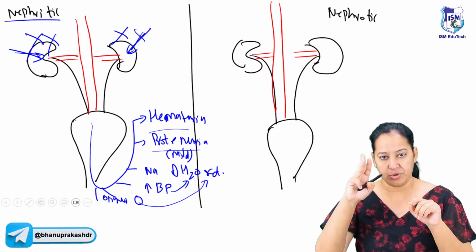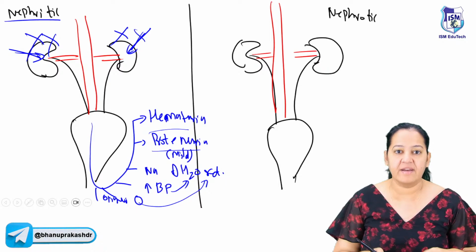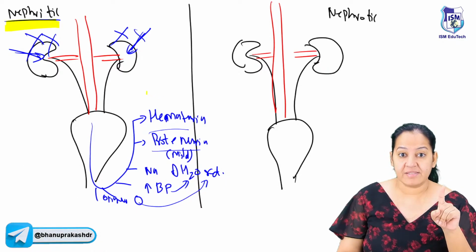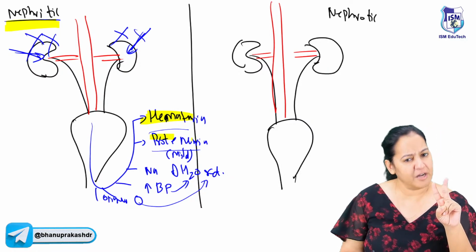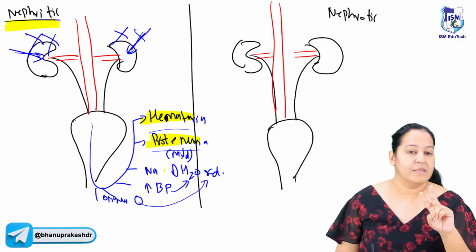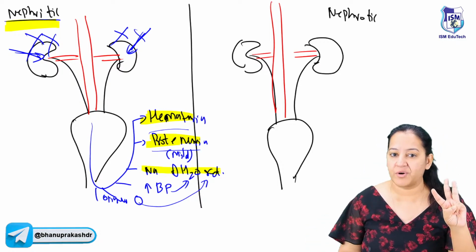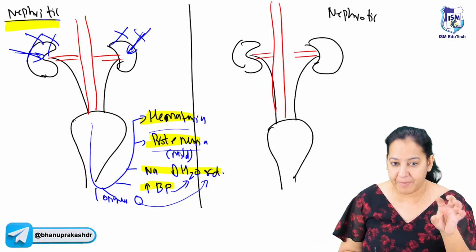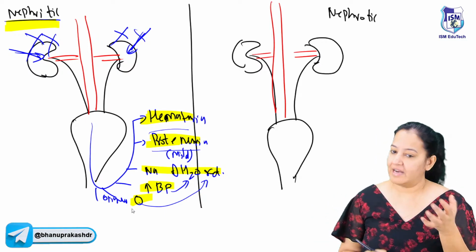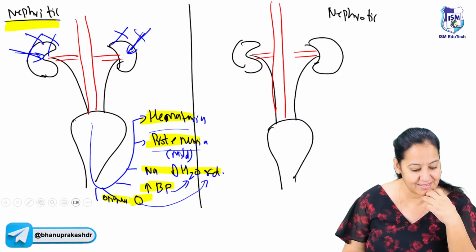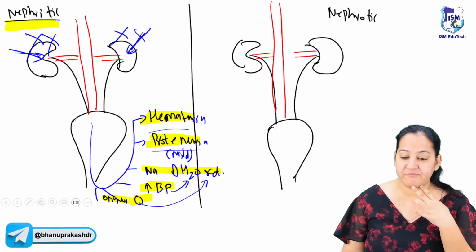So count 1, 2, 3, 4, 5, 6 features. Rather than learning in a list, understand them. So tell me the 6 features of nephritic syndrome. First thing, blood will come in the urine: hematuria. A little bit of protein will also come, but write down mild: mild proteinuria. Since kidneys are non-functional, sodium and water is not excreted. It is retained in the body. Since sodium and water is retained, the patient has hypertension and edema. And finally, urine will not come because kidneys are non-functional. Say yes. Got it? Got my point? Say yes. So I guess it's the previous year questions.